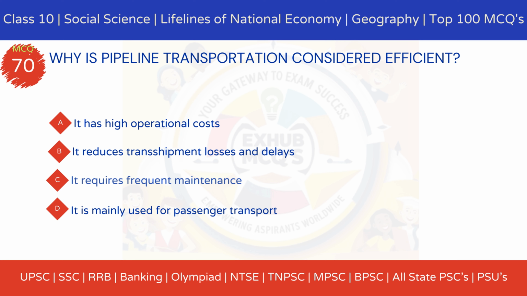Option A, it has high operational costs. Option B, it reduces transshipment losses and delays. Option C, it requires frequent maintenance. Option D, it is mainly used for passenger transport.